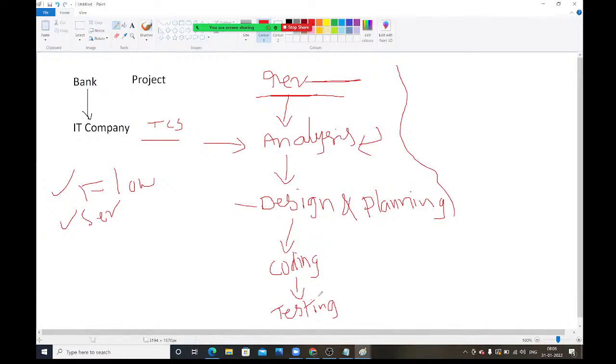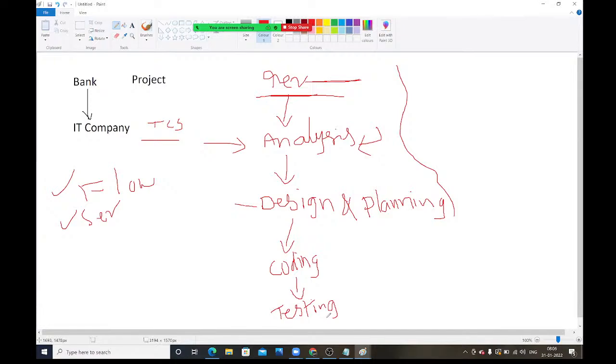Before that, our company's testing team will do some testing using test cases. They will write Selenium programs, and by using those programs they will run some test scenarios and check whether the application is working as expected or not. After completing this testing, the bank people will come to our place and do acceptance testing, user acceptance testing.